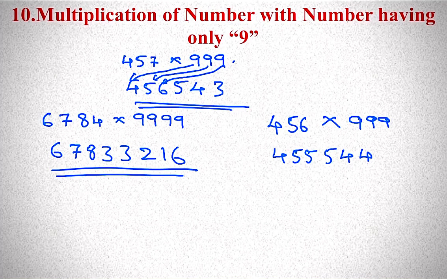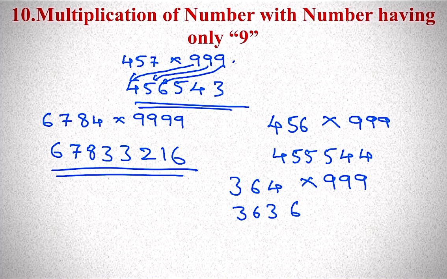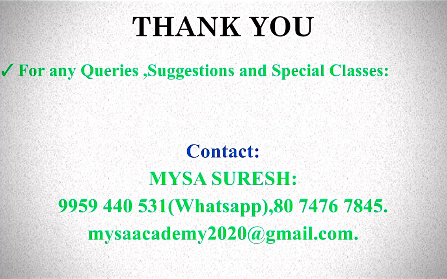364 into 999, keep 363, then 9 minus 3, 6. 9 minus 6, 3. 9 minus 3, 6. So 363,636. So these are the different shortcut methods for multiplying and doing squares that we use in Vedic mathematics.